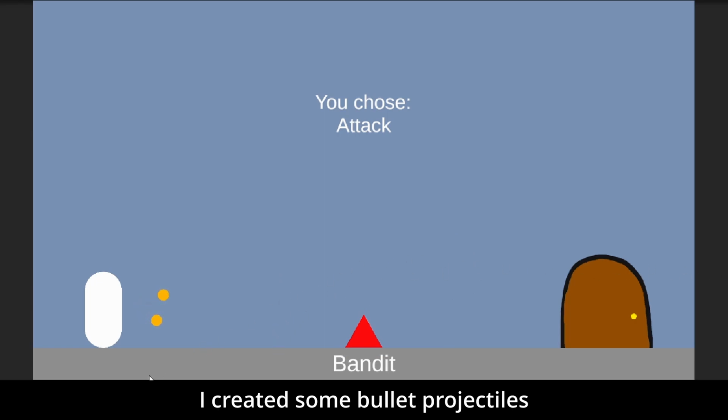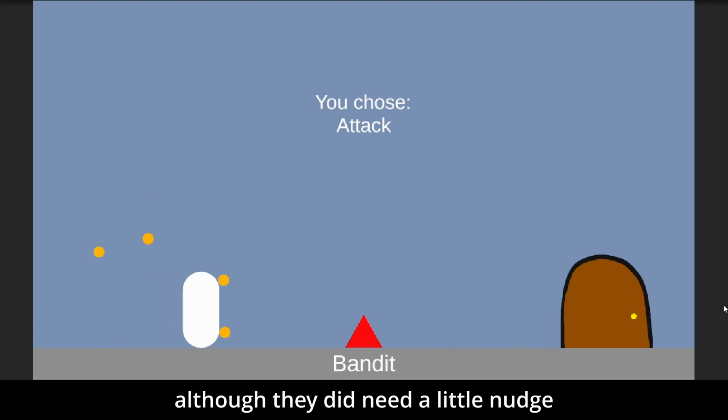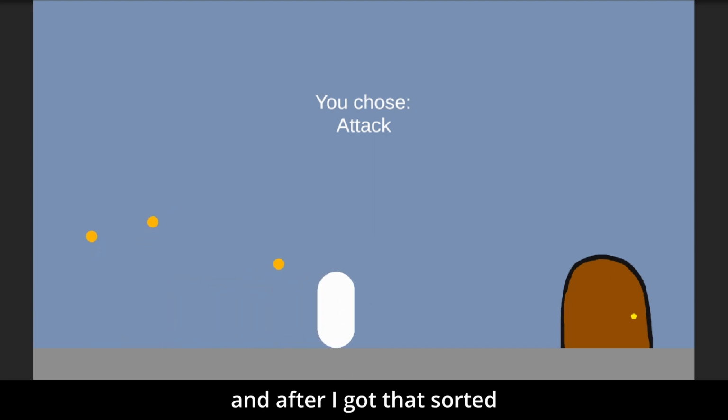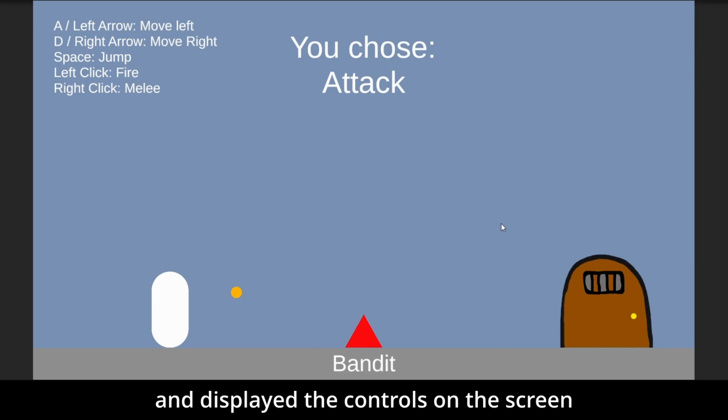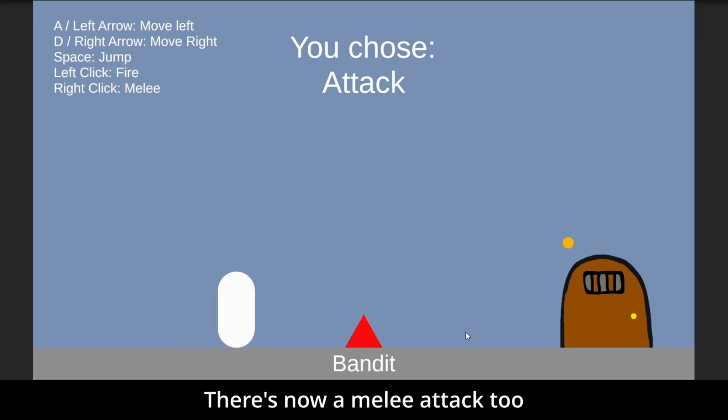I created some bullet projectiles so you can shoot entities, although they did need a little nudge. And after I got that sorted, I displayed controls on the screen. And just to make it a little more interesting, there's now a melee attack too. And that's all for day 6.